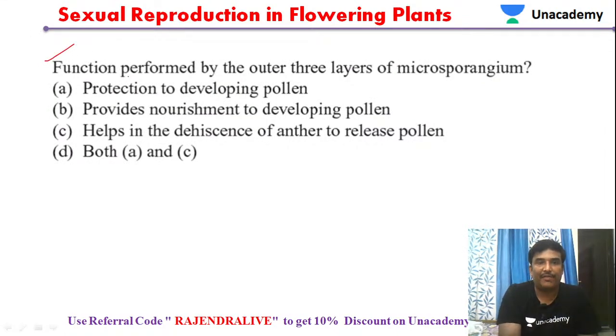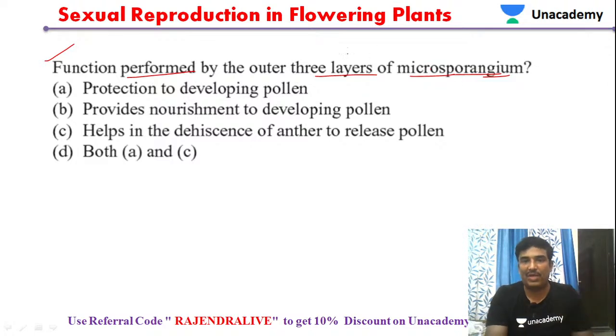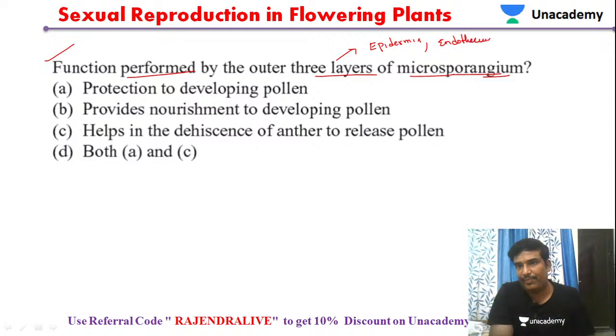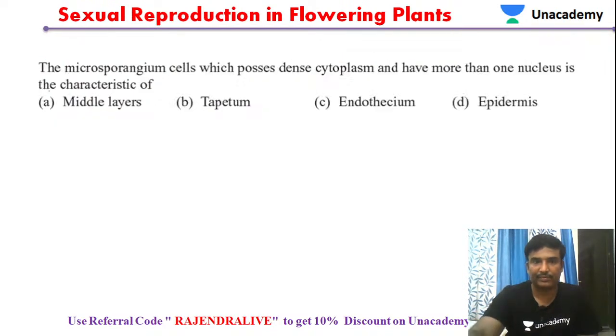Functions performed by the outermost three layers of the microsporangium. We were discussing the same thing. What are the three outermost layers? Epidermis is the outermost layer. After epidermis we have endothecium, then middle layers. So these are the three outer layers, and they are involved in protection for the development of the pollen grains. Next.